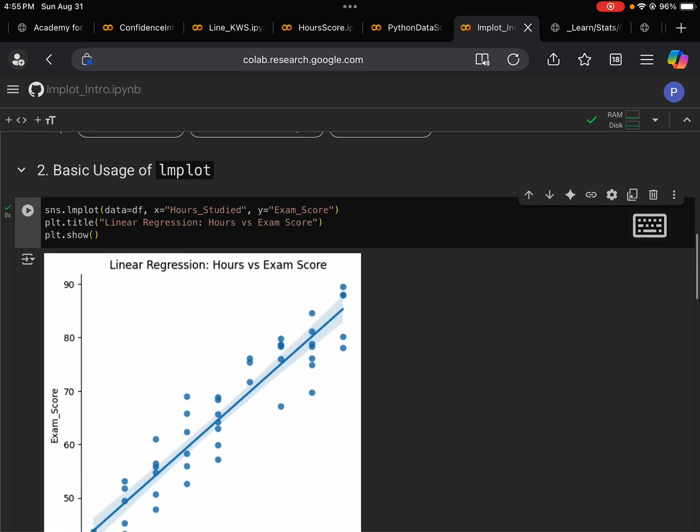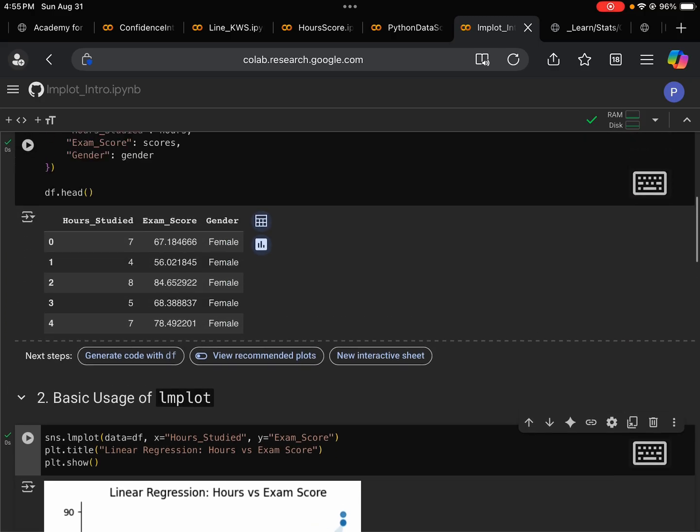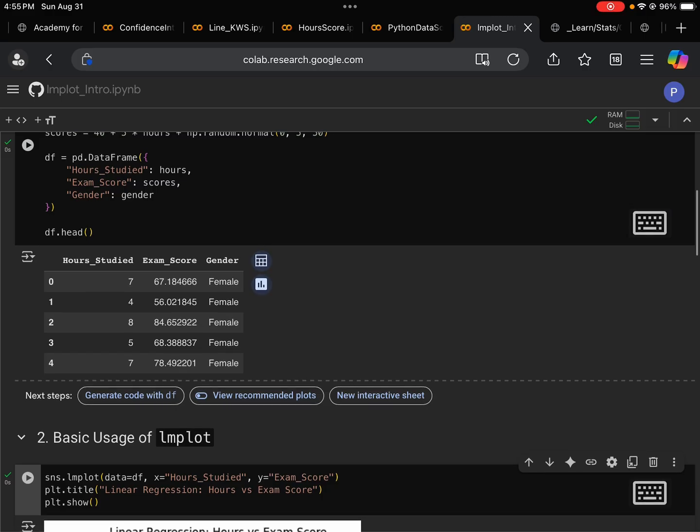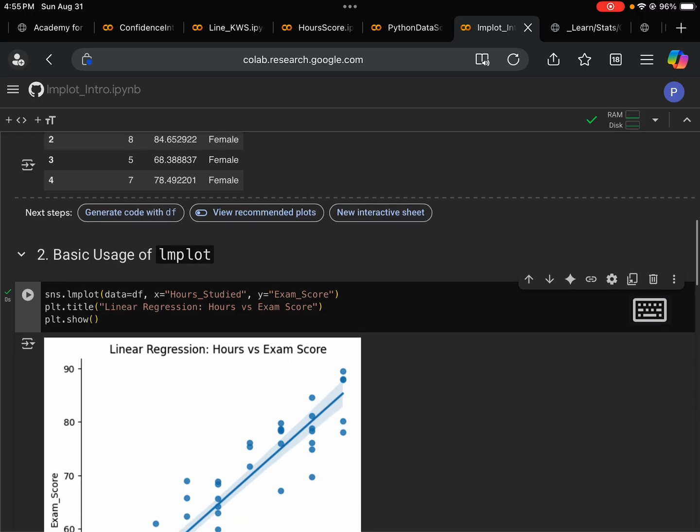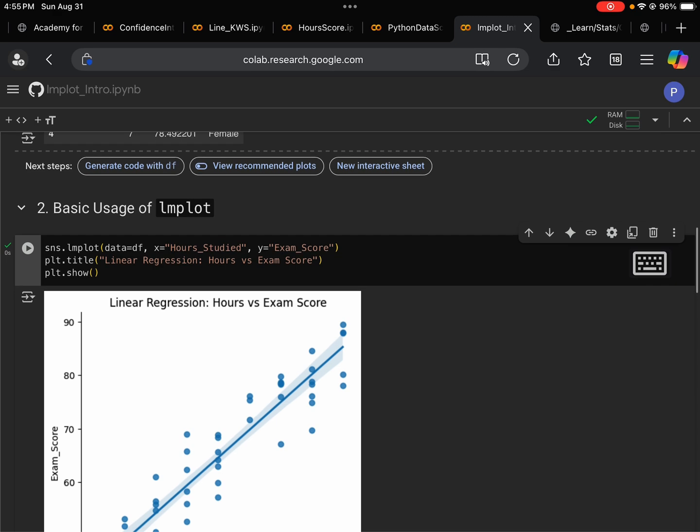And with this, you actually do not need to do a lot. All you need to do is to supply the data set to the data parameter. What we supply is df, which is what we produced earlier. And then we supply x and y. We say, okay, we want hours studied as the x variable and exam score as the y variable.